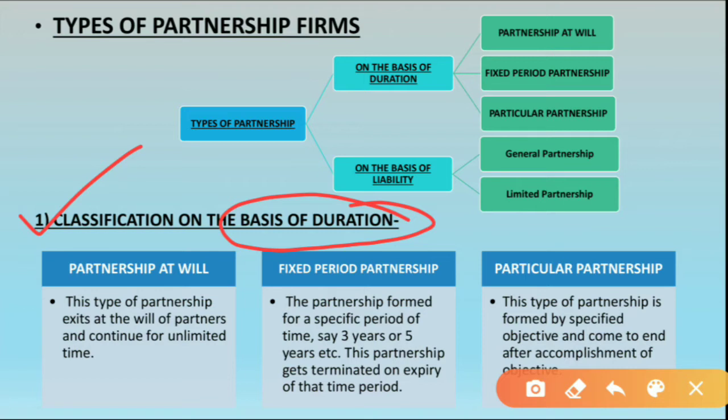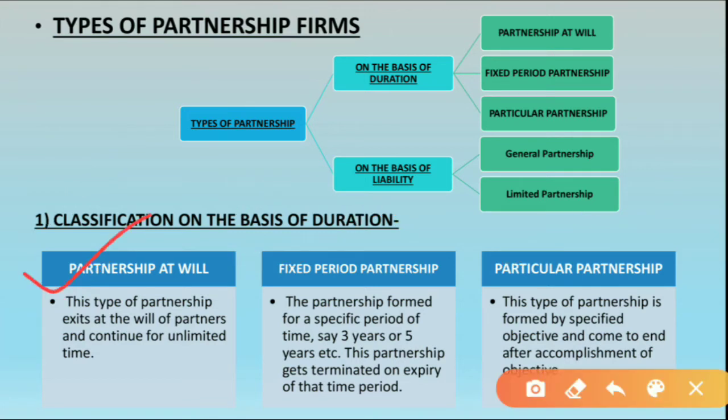So, students, there are different types of partnership firms, right? These three partnership firms are based on the duration, on the time period for running the business. The business is run for how long. So these three partnership firms are basically based on the time period, duration. Now the first is partnership at will.